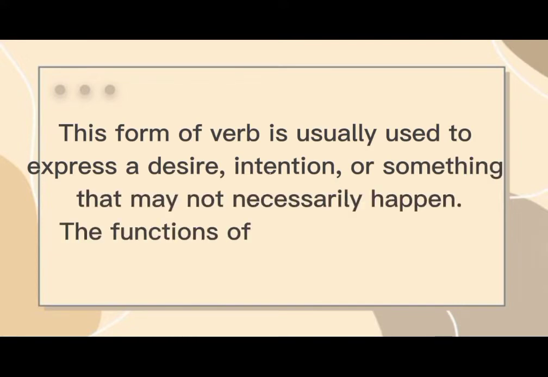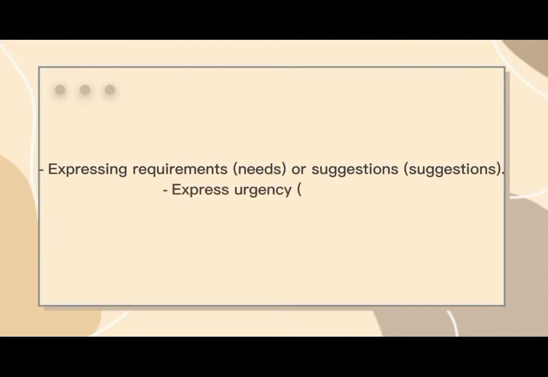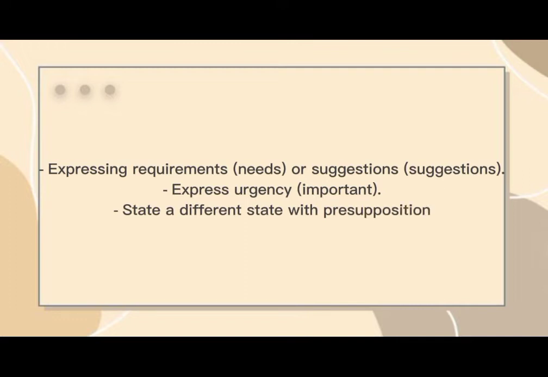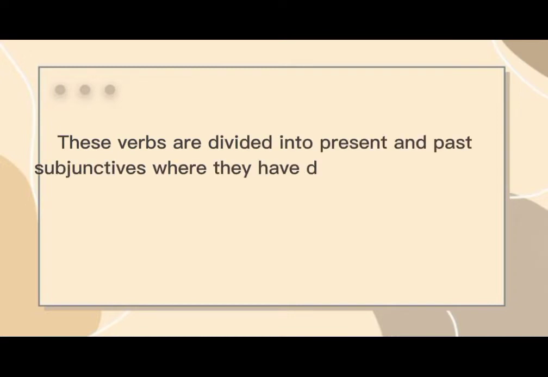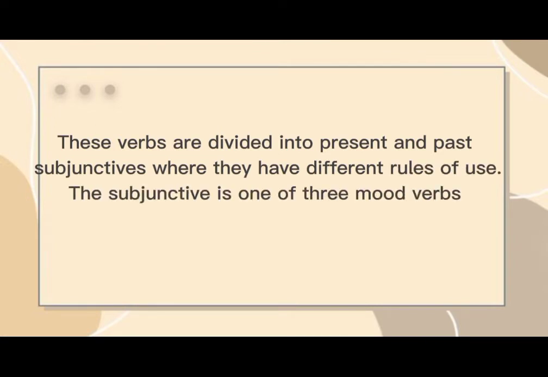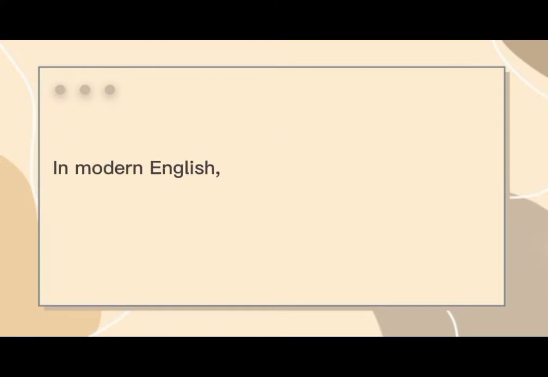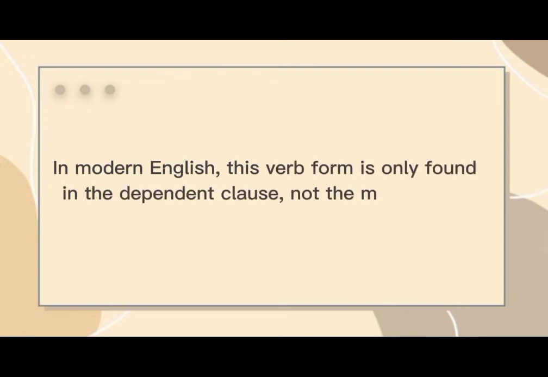The functions of the subjunctive are expressing requirements, needs or suggestions, expressing urgency or importance, and stating a different state with presupposition. These verbs are divided into present and past subjunctive, where they have different rules of use. The subjunctive is one of three mood verbs. There are also imperative and indicative. In modern English, this verb form is only found in the dependent clause, not the main clause.